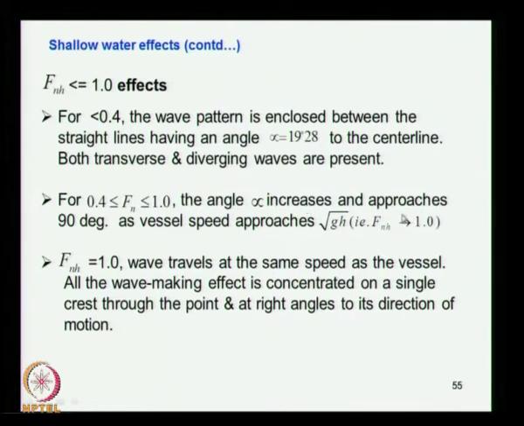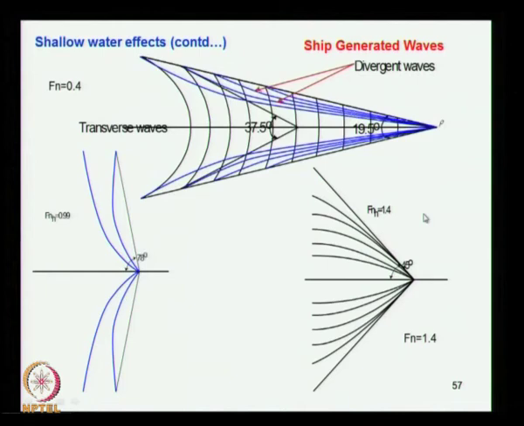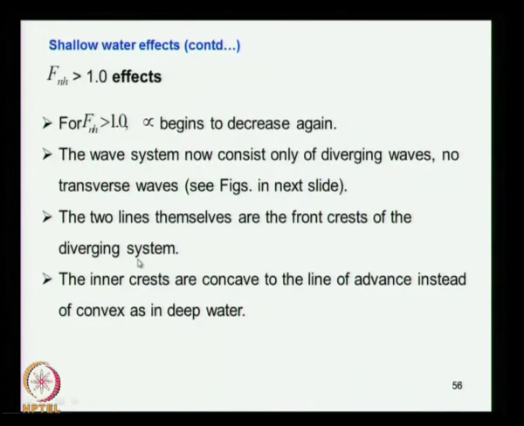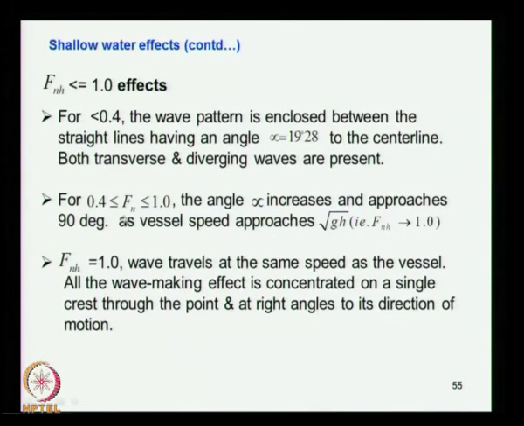You can see the angle here is 19.5 degrees at Froude number of 0.4, and here when Froude number is close to 1, the angle has gone closer to 90 degrees. So that is what it means.